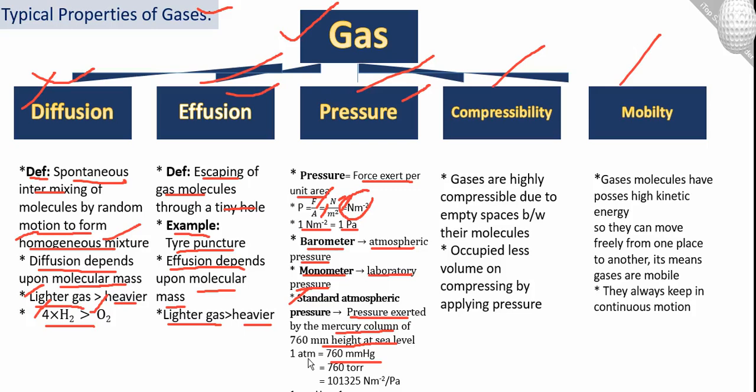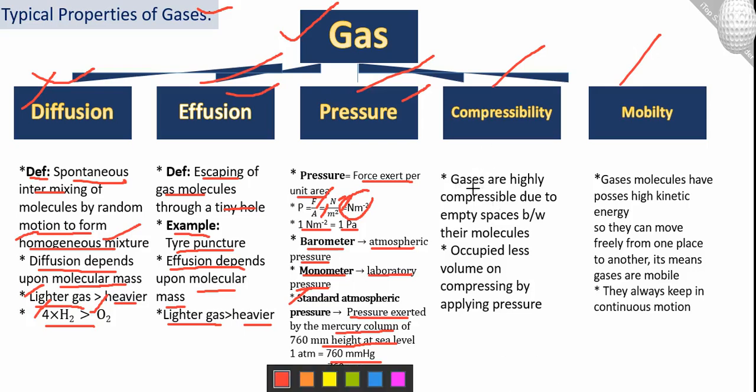The examiner can ask you that 1 atm is equal to how many Newton per meter square, with values like 760, 730 and 101325. So you can tick 101325. And the other one is also that 1 mmHg is equal to 1 torr. This is an important MCQ.